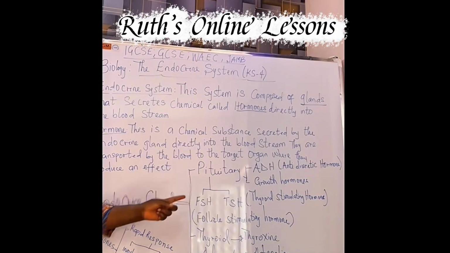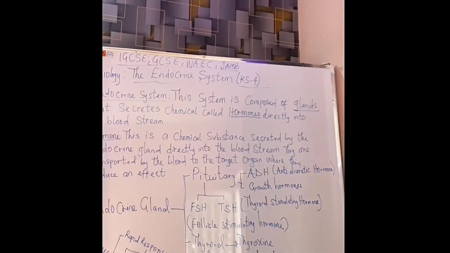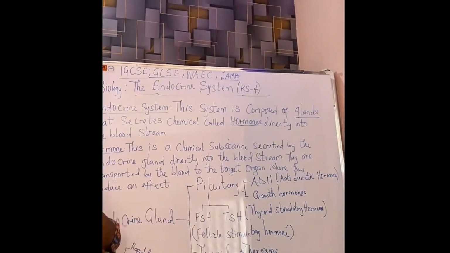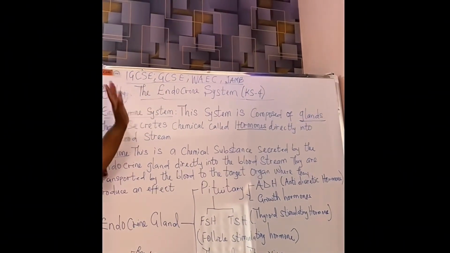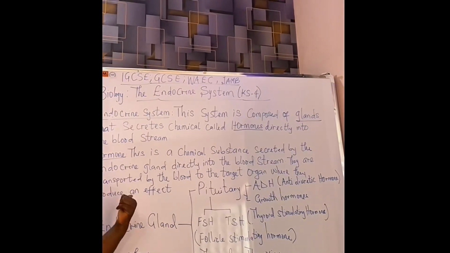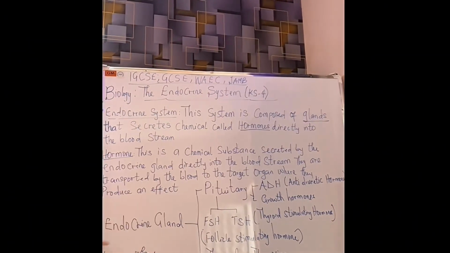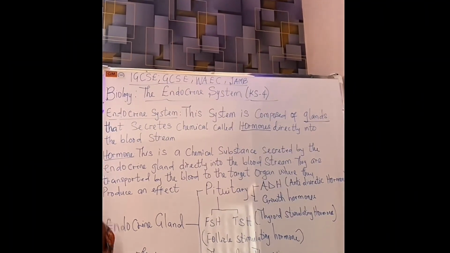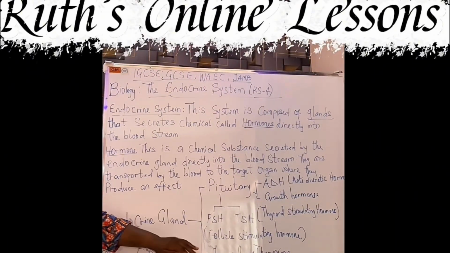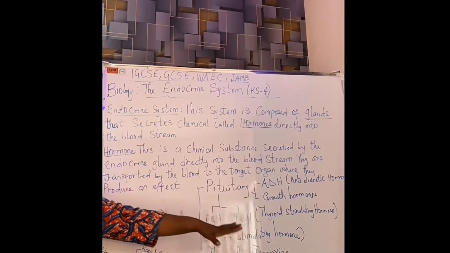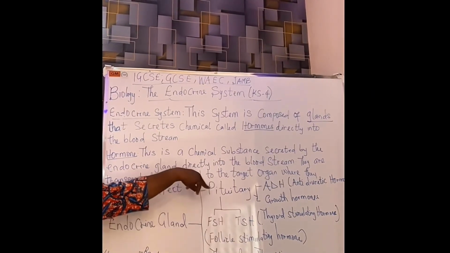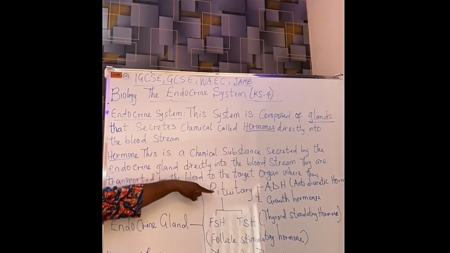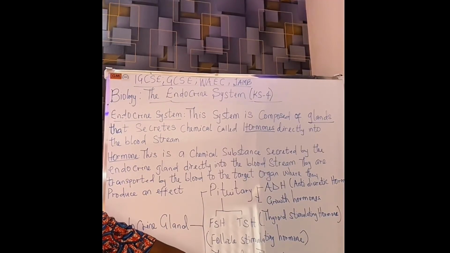Please take note of this spelling for those of us who will be writing these exams that will require some essay writing, WAEC, GCSE, IGCSE. Biologists who will examine your script, they are spelling conscious, very spelling conscious. So we need to take note of the spelling of these words. All right, so thyroid stimulating hormone is produced by the pituitary gland. It is sent to the endocrine gland called the